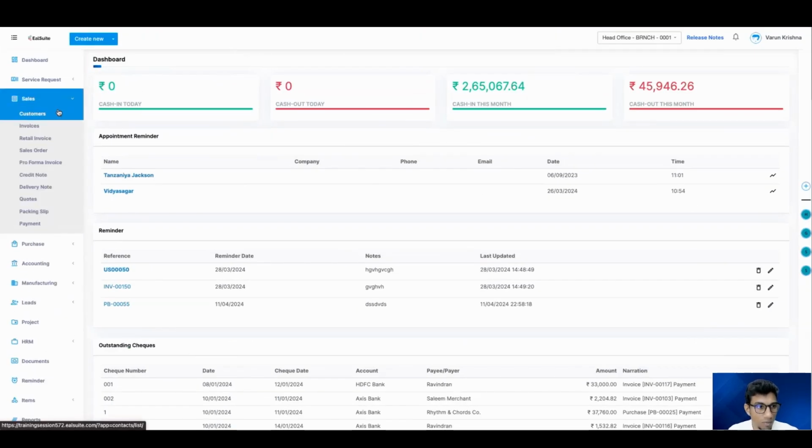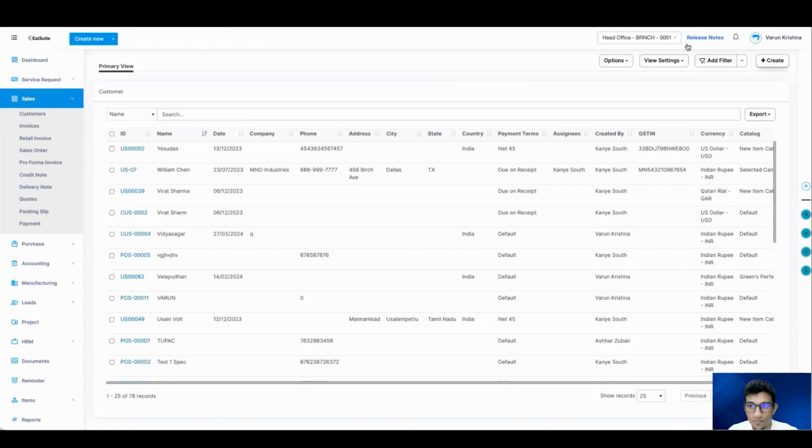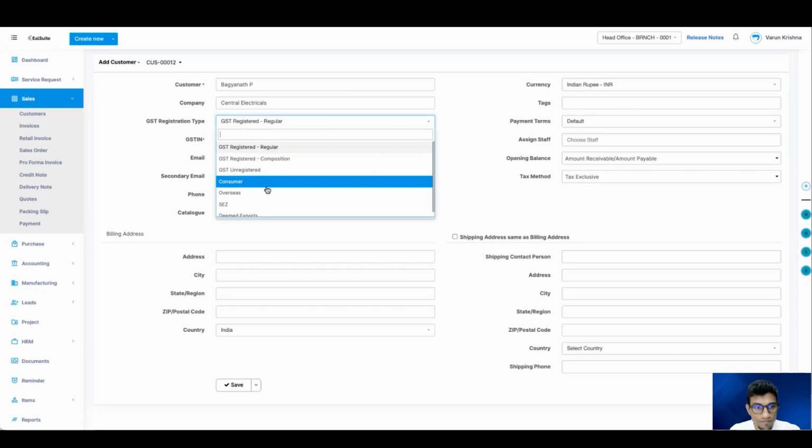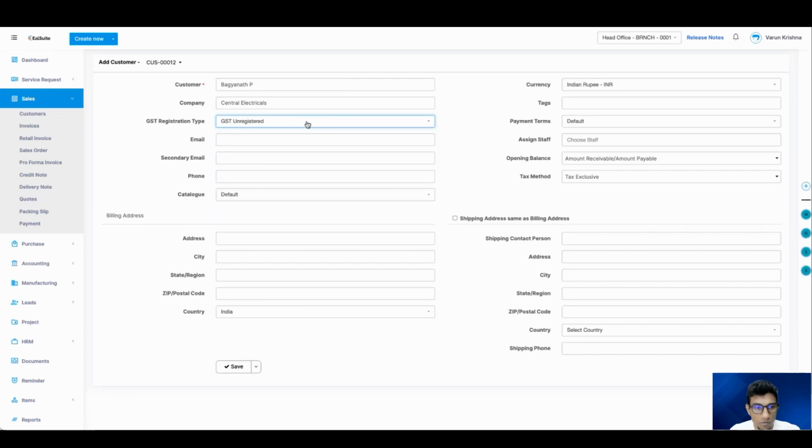Okay, so let me just create a new customer. Let's say GST unregistered, and let's provide an address.